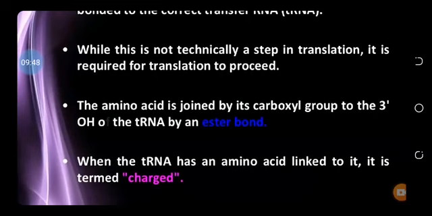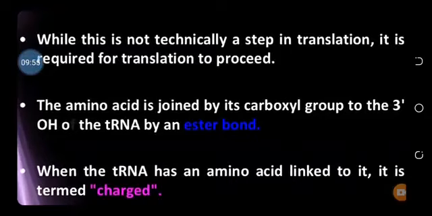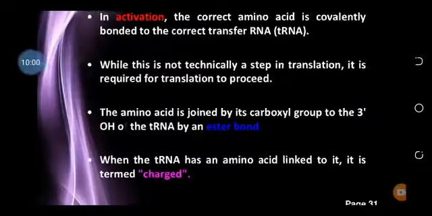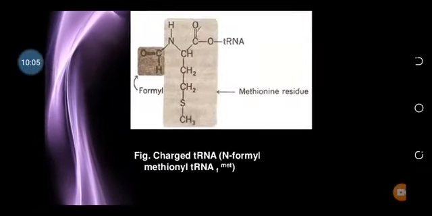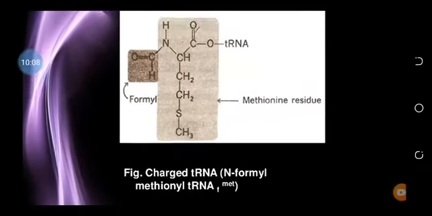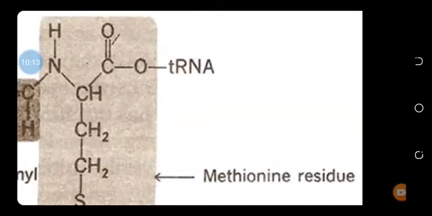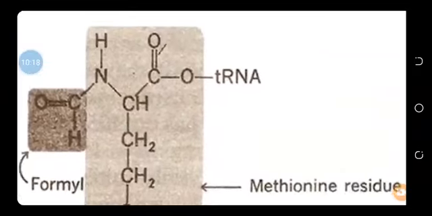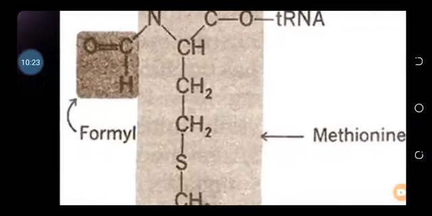There are 20 different types of amino acids, so there are 20 different types of transfer RNAs, and their loading occurs with the help of an enzyme called aminoacyl transfer RNA synthetase. So obviously there are also 20 of these. This is the structure of methionine, and this is the carboxyl group of the methionine that binds to the transfer RNA. In eukaryotes, only methionine is present. In prokaryotes, this formyl group is also present.